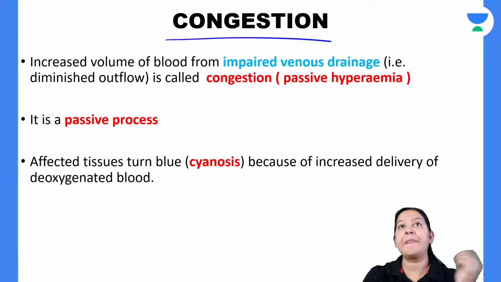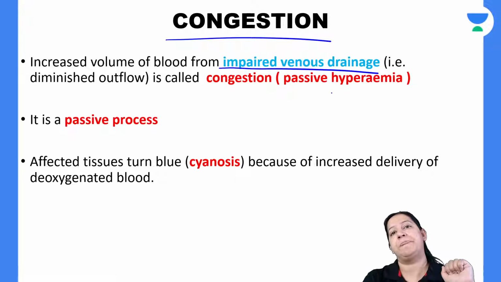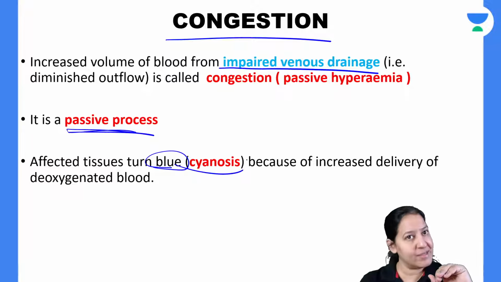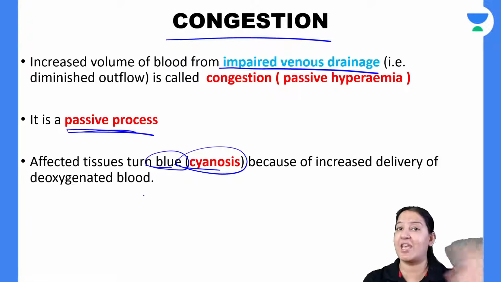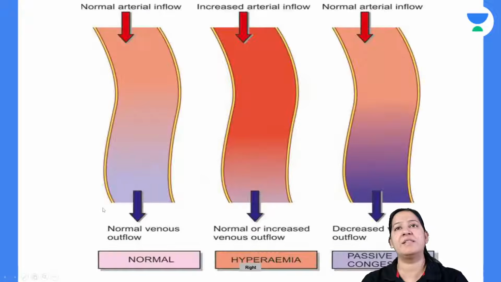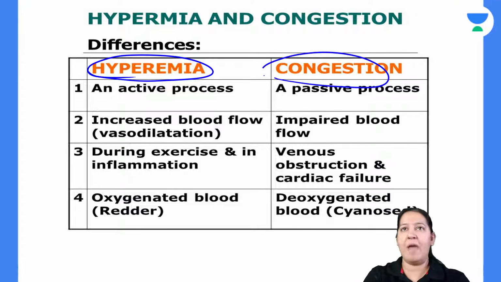What is congestion? On the other hand, congestion is due to impaired venous drainage. It is due to obstructed venous drainage. It is a passive process. Here the organ looks blue in color. That is known as cyanosis, because here the blood which is accumulated inside the organ is impure. Impure means deoxygenated blood. So I hope you got the differences between hyperemia and congestion. I hope everyone got it.